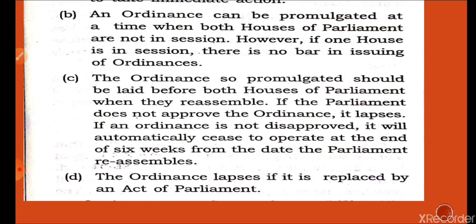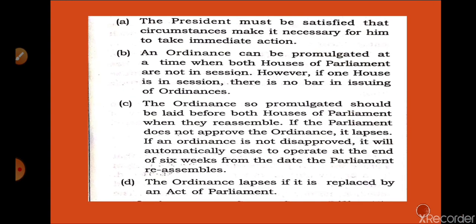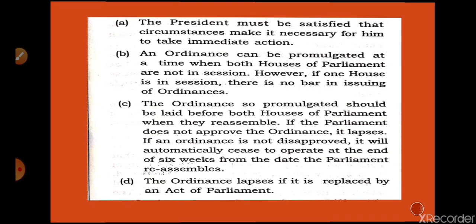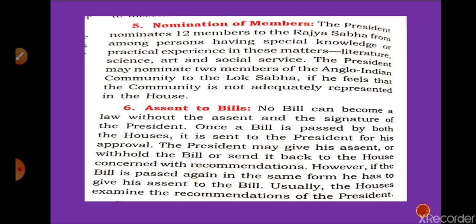The last point, D, is that it lapses if it is replaced by an act of Parliament. So if it is passed in both houses, then it becomes an act, not an ordinance. The ordinance remains an ordinance only as long as it is not passed in both the houses. If it is passed, then it becomes an act and will not remain an ordinance. So I hope this point is clear to you.